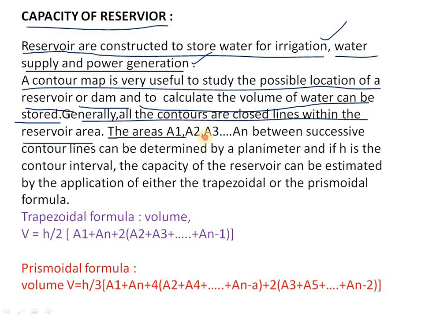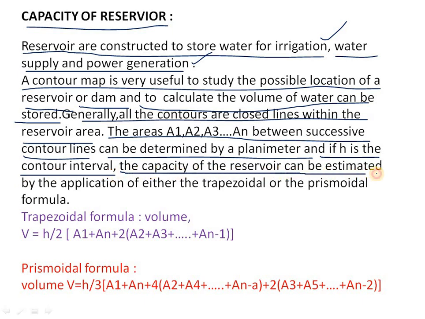The areas A1, A2, A3 between successive contour lines can be determined by a planimeter, and if H is the contour interval, the capacity of the reservoir can be estimated by applying either the trapezoidal or the prismoidal formula.